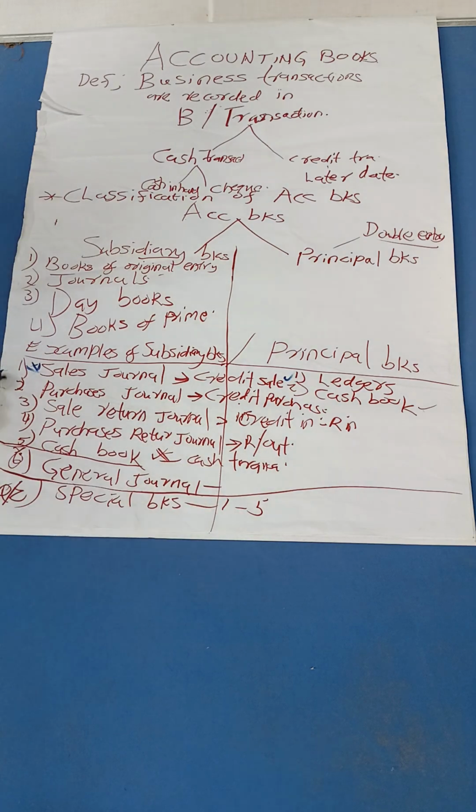If I had asked for one to six, you could have given me the cash book, because it doesn't have journal at the end of its name. In some papers we have seen students giving the general journal among the special ones. No. The general journal carries everything that does not find its way into the special journals. Good.